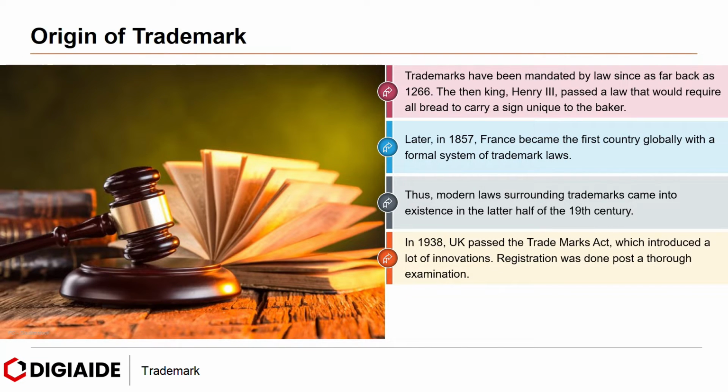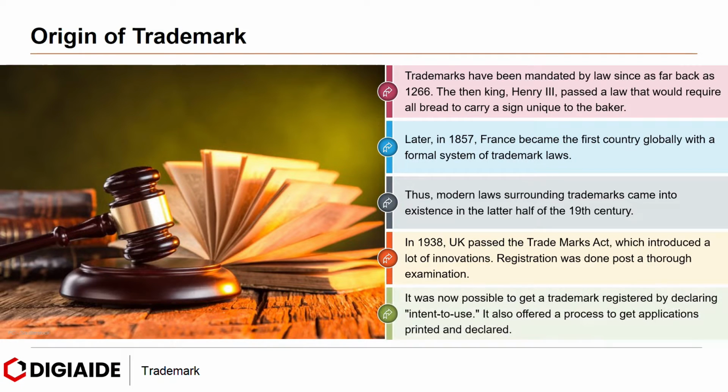In 1938, UK passed the Trademarks Act, which introduced a lot of innovations. Registration was done post a thorough examination. It was now possible to get a trademark registered by declaring intent to use. It also offered a process to get applications printed and declared.